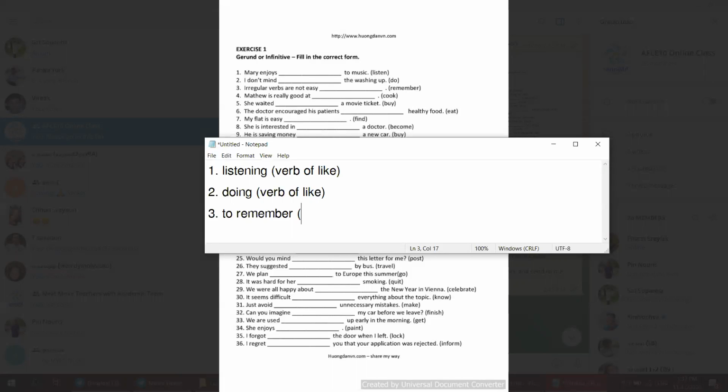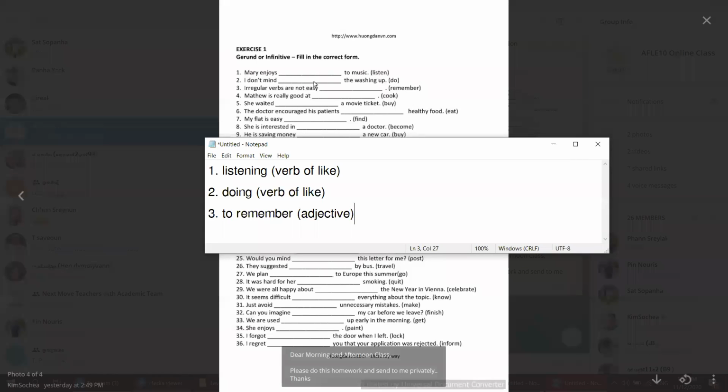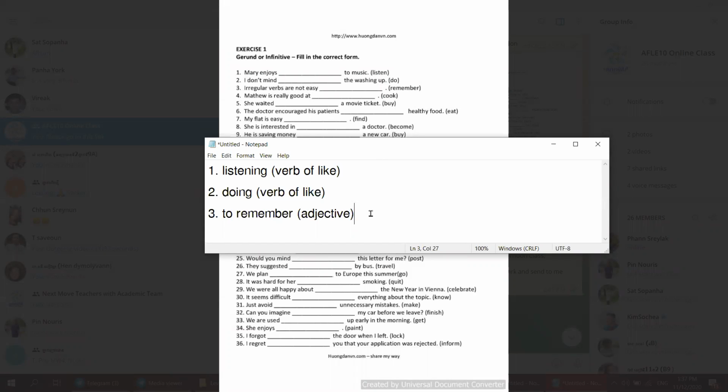Why to remember irregular verbs? Because of easy, right? Easy is an adjective. So after an adjective, we need the infinitive. I just want you to tell me the rule of it. Okay, number 4.